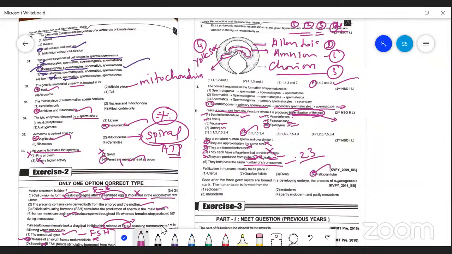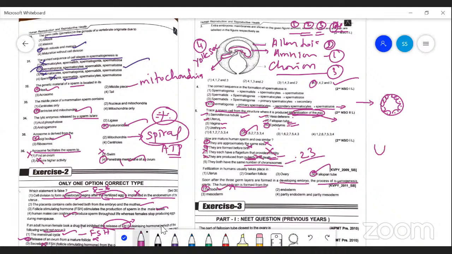Soon after the three germ layers are formed in the developing embryo, the process of organogenesis starts. The human brain is formed from the outer ectoderm. This is an organogenesis process. The single-layered blastula, where the cells are like this, gets converted into a three-layered structure.